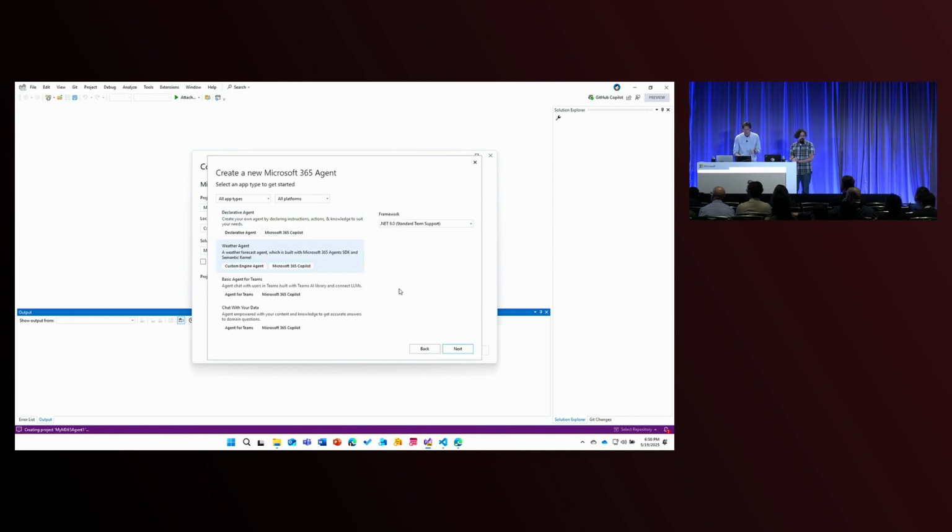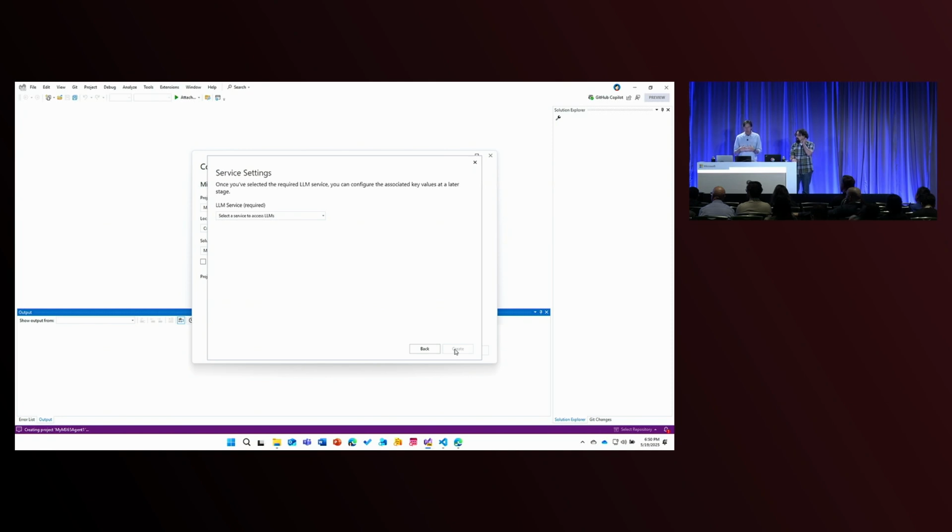In this case, I'm just going to do a very, very simple weather agent because we've got a great emulator that shows you how this works. And then the wizard is going to ask us, where do we want to get our large language models from? So what services do we want? Now, today we support 2 out of the box. Of course, we support OpenAI, and then we also have Azure OpenAI.